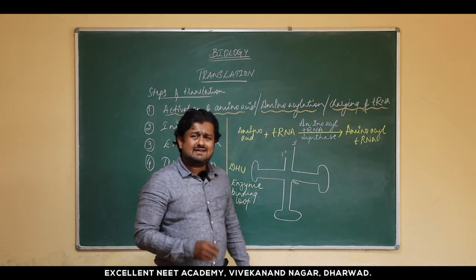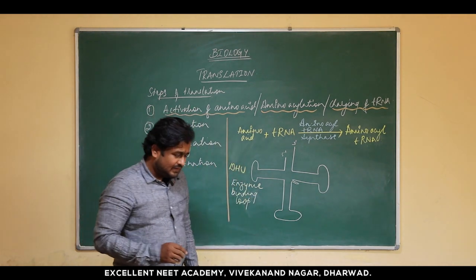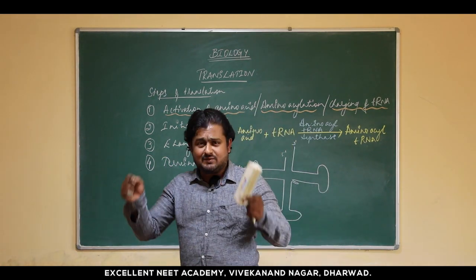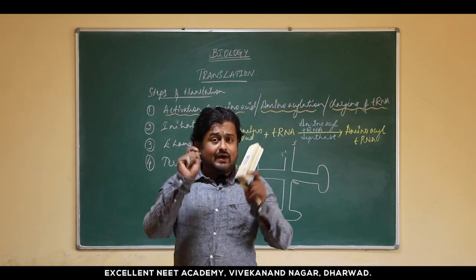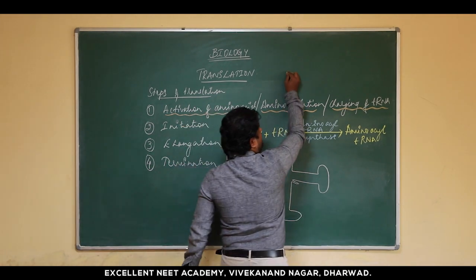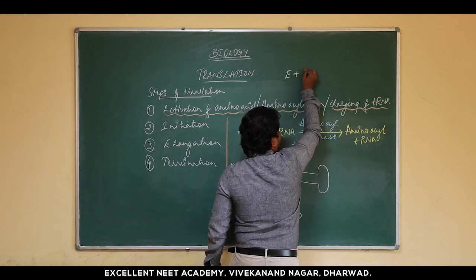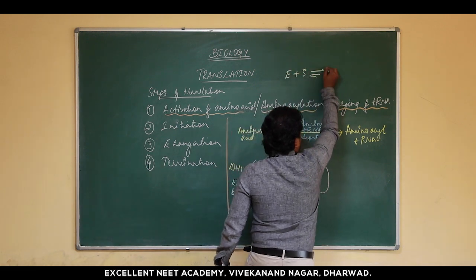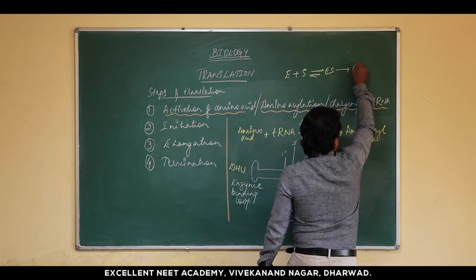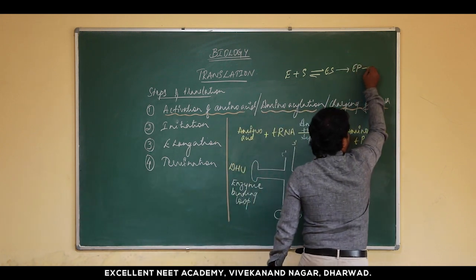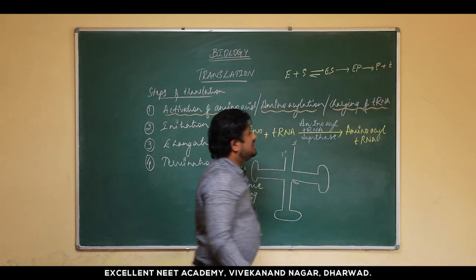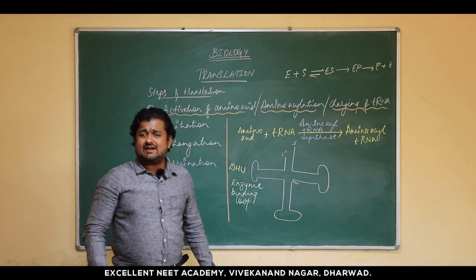Why do we call it the enzyme binding loop? For this, the basics of first year are important from the same chapter, biomolecules, where you have studied about enzymes. You have come across this reaction where the enzyme binds with the substrate and forms an enzyme substrate complex. Further it forms an enzyme product complex and releases the product as well as the enzyme. This is how an enzymatic reaction takes place.